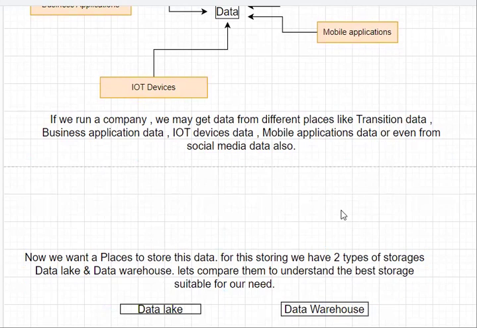So let's compare them based on the type of data we can store under a data lake and under a data warehouse. In a data lake, we can store any type of data. We can store schemaless data, and we can store data with a specific schema.